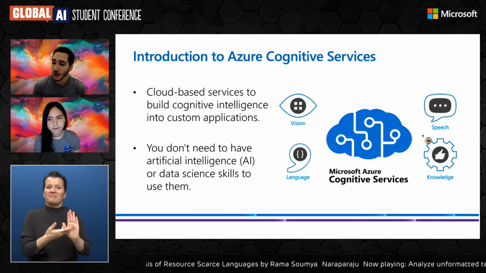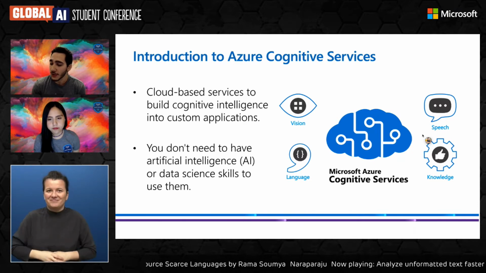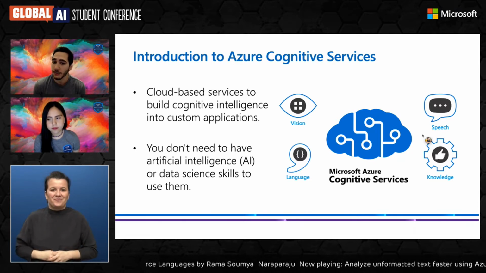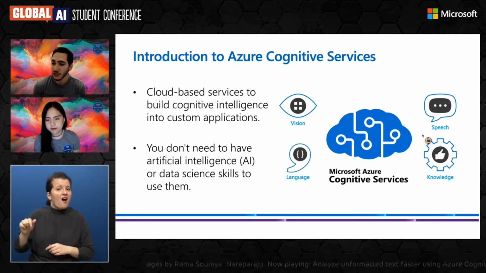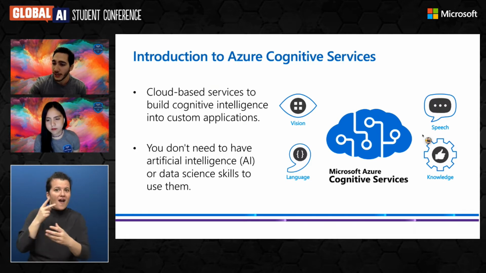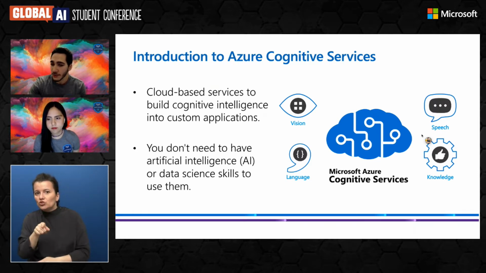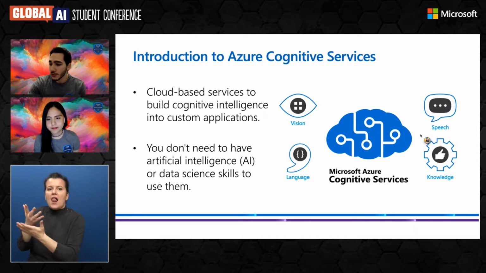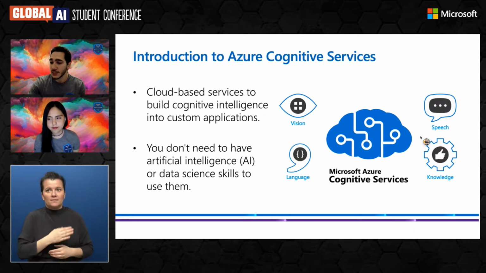There are some categories around Azure Cognitive Services that are very important: vision, speech, knowledge, and language. For each one, there are a lot of services on computer vision, analyzing text, text to speech, speech to text, making decisions, and everything.